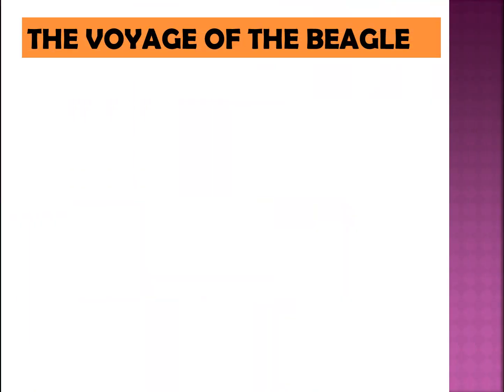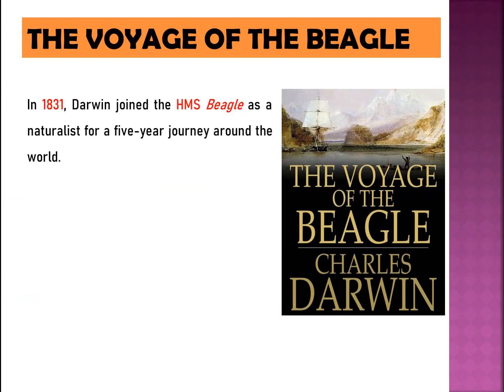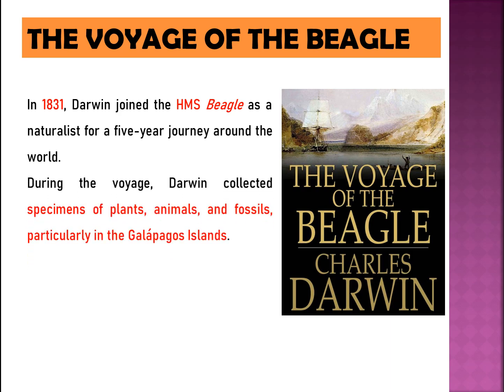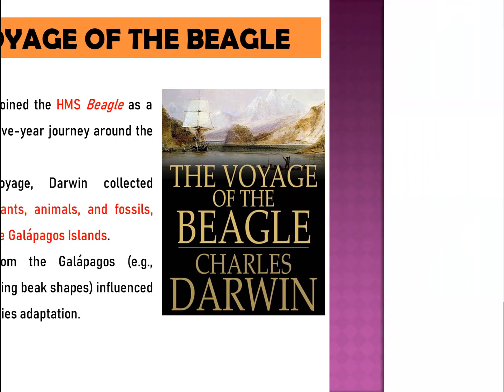The voyage of the Beagle. In 1831, Darwin joined the H.M.S. Beagle as a naturalist for a 5-year journey around the world. During the voyage, Darwin collected specimens of plants, animals, and fossils, particularly in the Galapagos Islands. Observations from the Galapagos, e.g., finches with varying beak shapes, influenced his ideas on species adaptation.